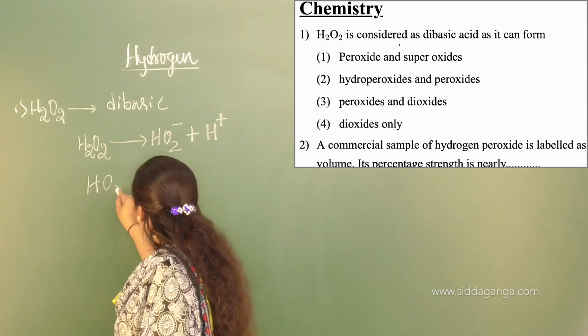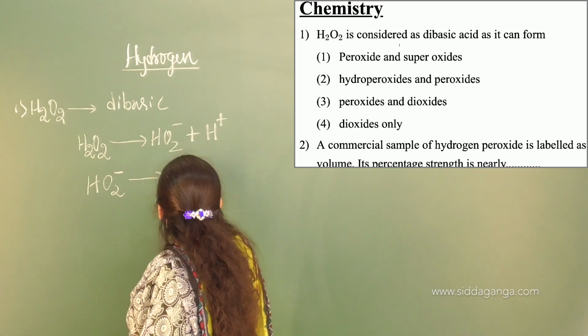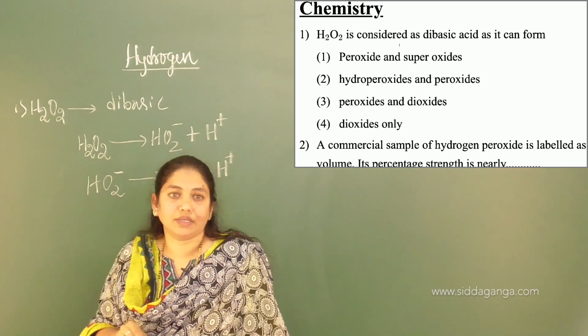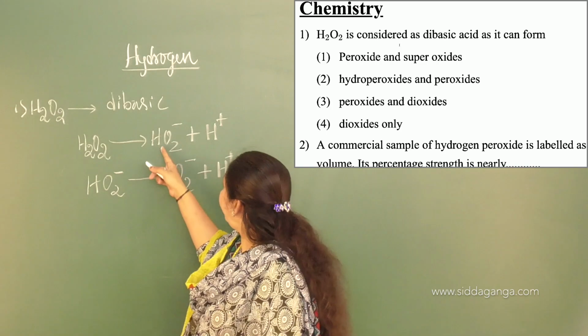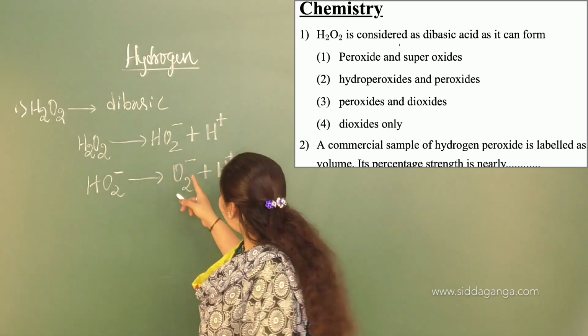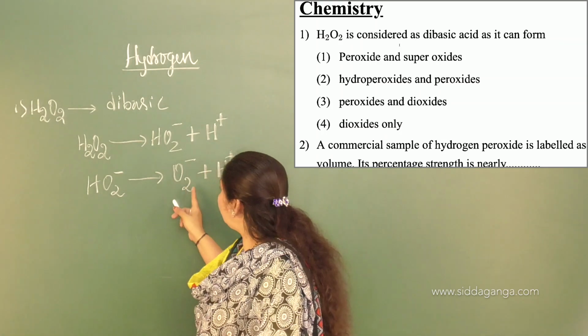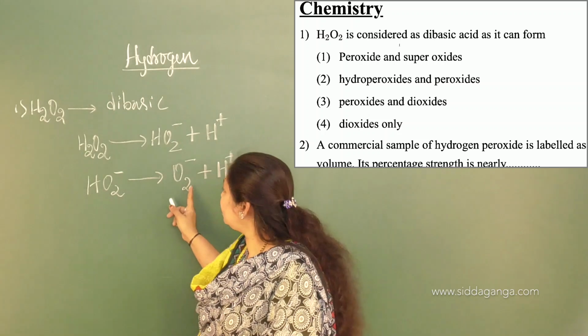Again in the second step it will release one more proton to form O2 minus, and O bond O is nothing but the peroxide. So in the first step it is forming what? Hydroperoxide, and in the second step it is forming the peroxide. That is the answer for this one.